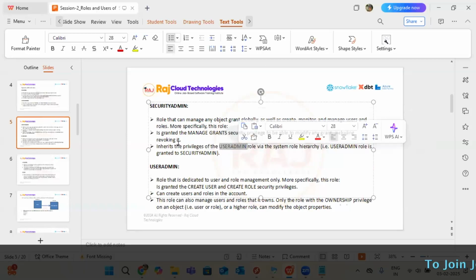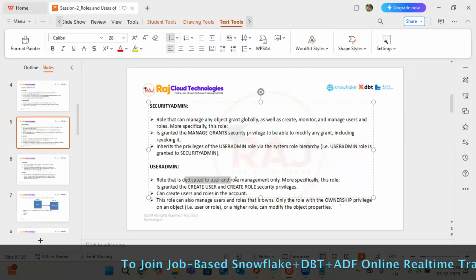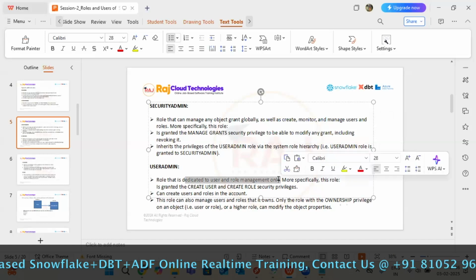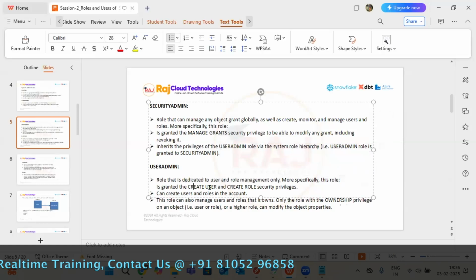Then what is user admin? If you ask me, user admin is a dedicated role for users and role management only, to manage the users and roles. That's it. What management is it going to do? Create the user, create the role.